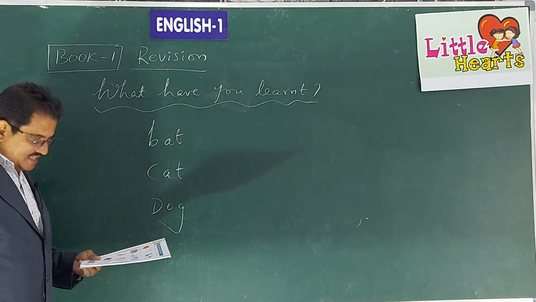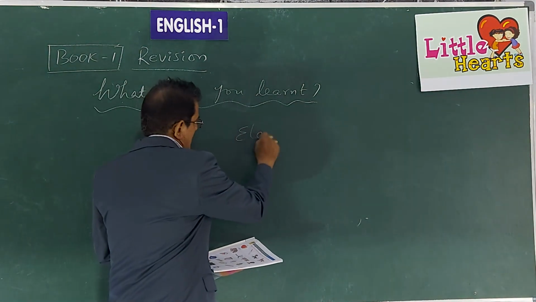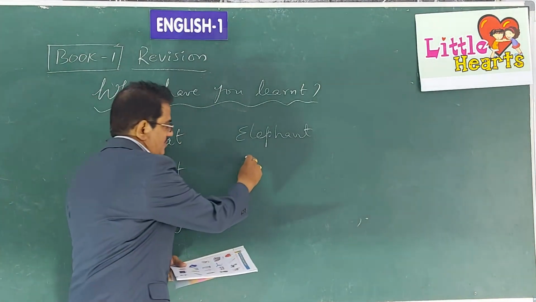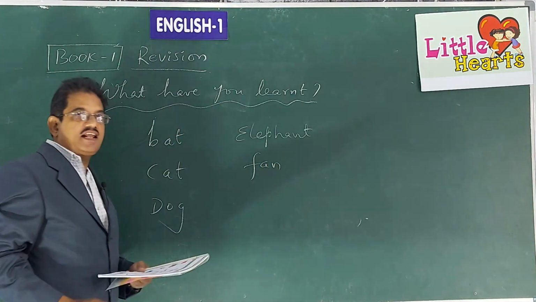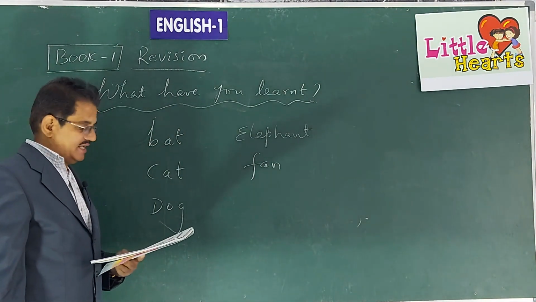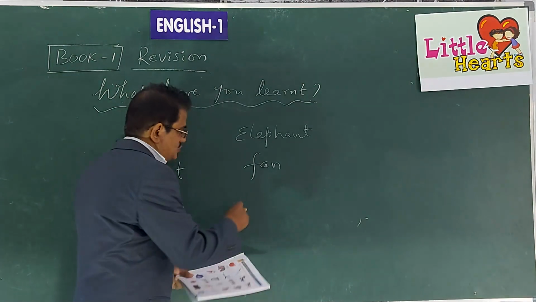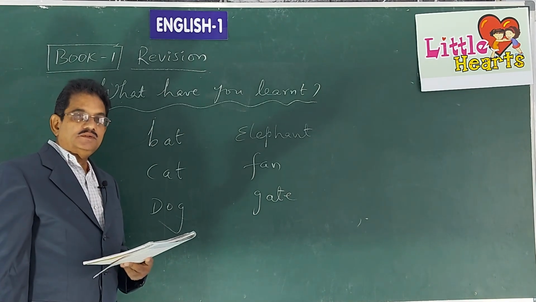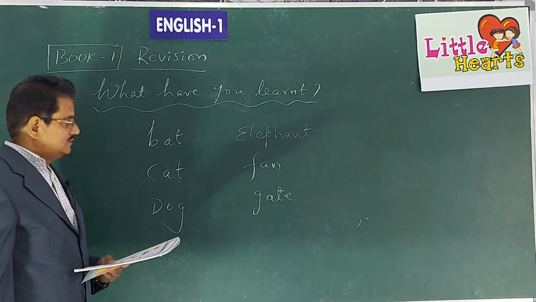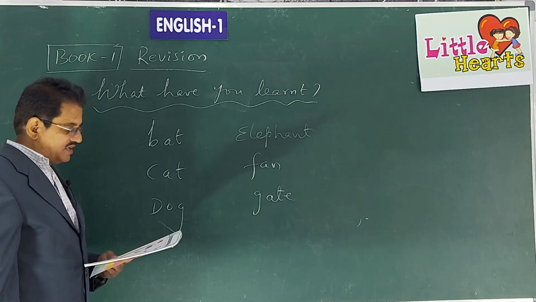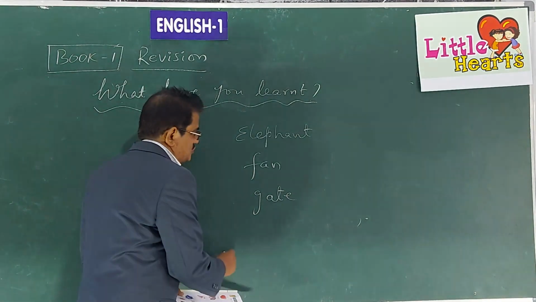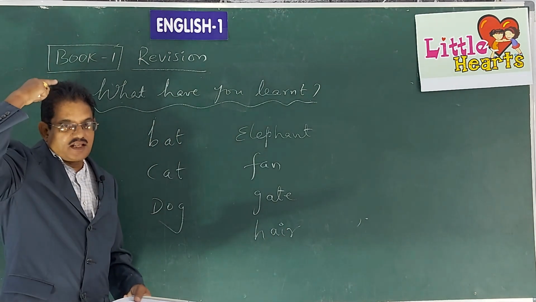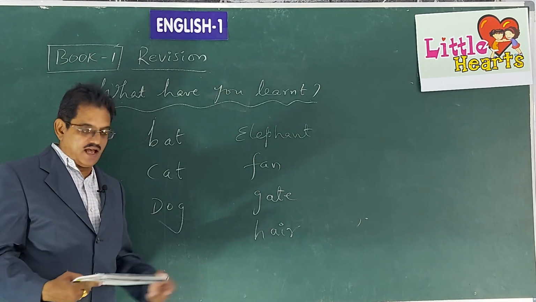Okay, children, like that. E for what? Elephant. E for elephant. And F for fan. Is there a fan around you in your room? Look at that. It is a fan. F for fan. F after G, G for gate. G for gate. And then H, H for hair. What is there on your head? It is hair. So it is H-A-I-R.